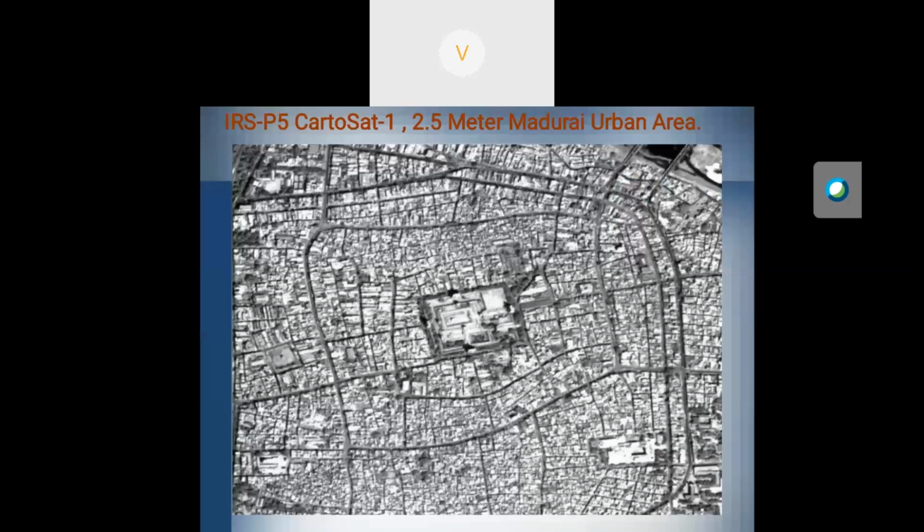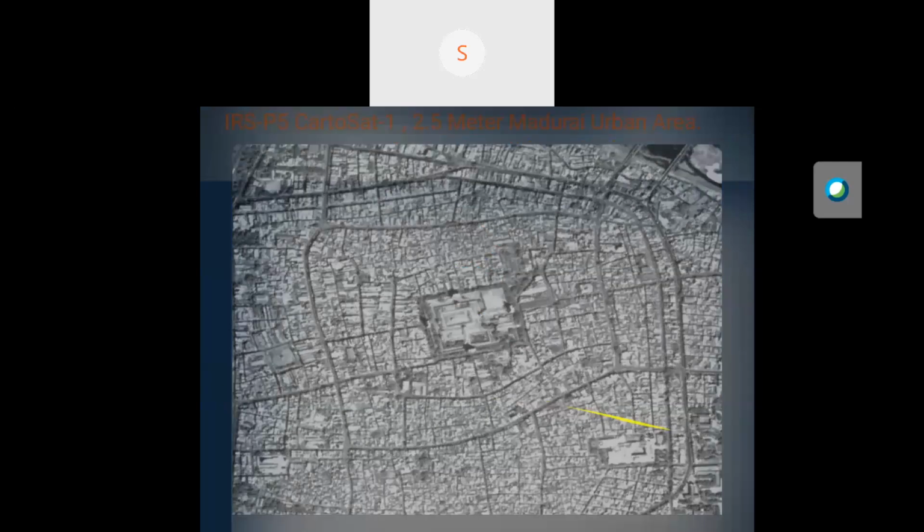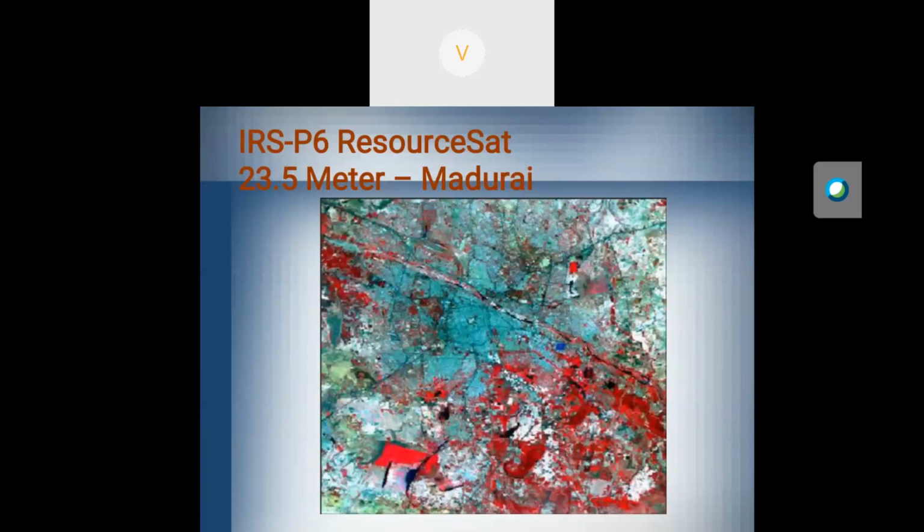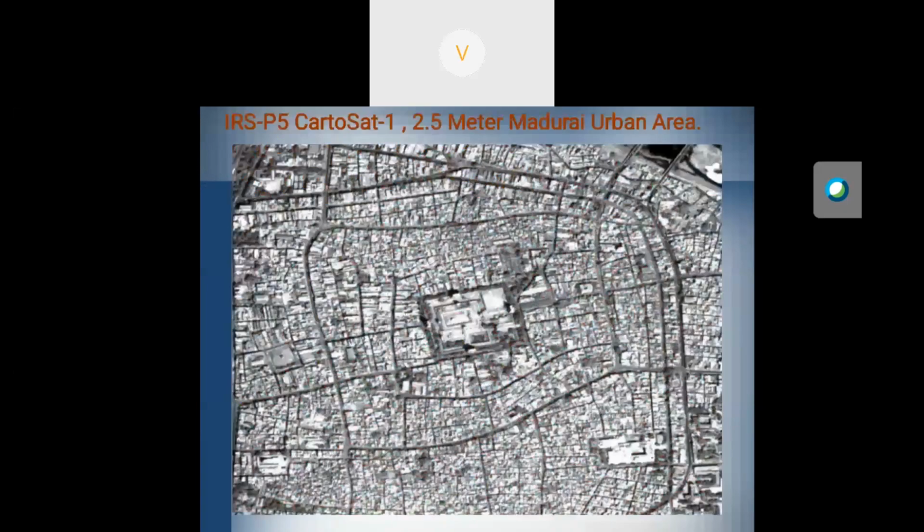If the resolution value decreases, accuracy increases. We can identify single buildings also. Here this is the IRS P5 Cartosat image, 2.5 meter, of the Madurai urban area. But in the previous image you can't identify what information is present. Here you can see the buildings and the roads. So here you can analyze the image because the resolution is high. Higher the resolution, higher the data present in the images.